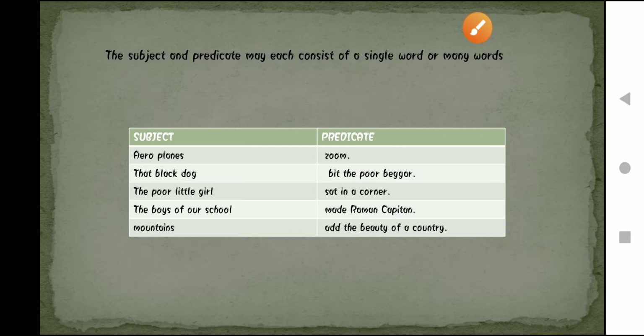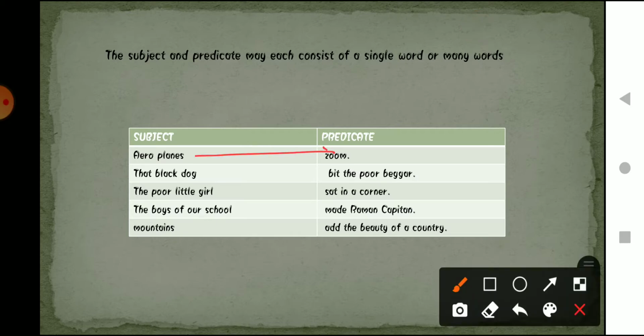In this first one you can see that there is only one word as subject and only one as predicate. But in the second sentence, The black dog bit the poor beggar, we are talking about whom? The black dog.